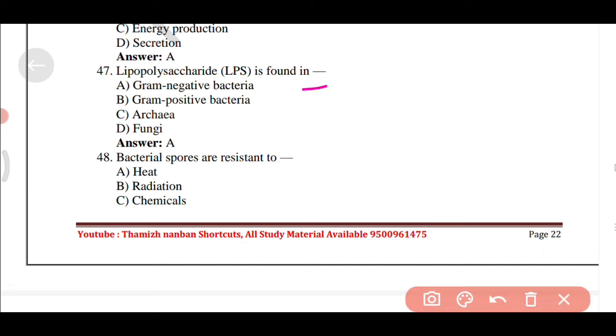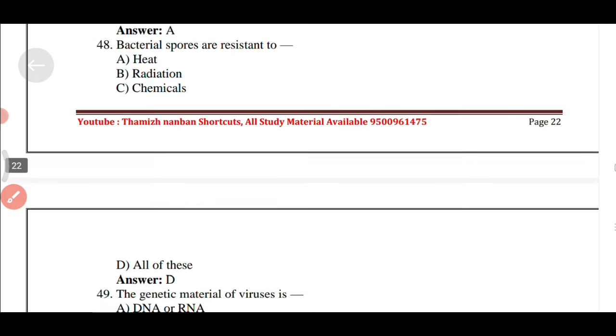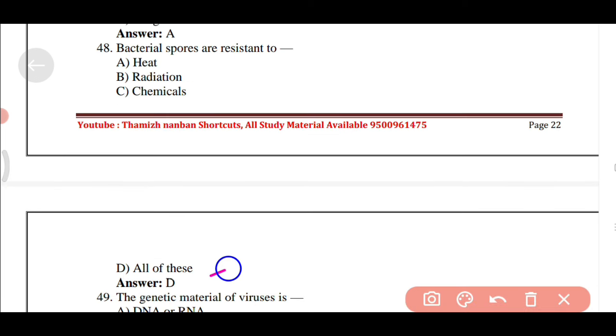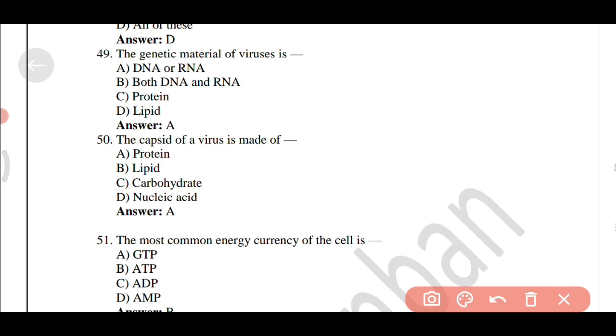Lipopolysaccharide is found in option A, gram-negative bacteria. Bacterial spores are resistant to option B, all of these: heat, radiation, chemicals. The genetic material of viruses is option A, DNA or RNA. The capsid of a virus is made of option A, protein.